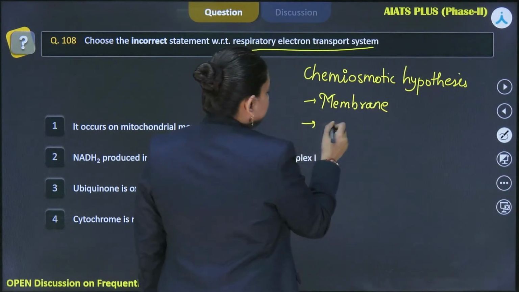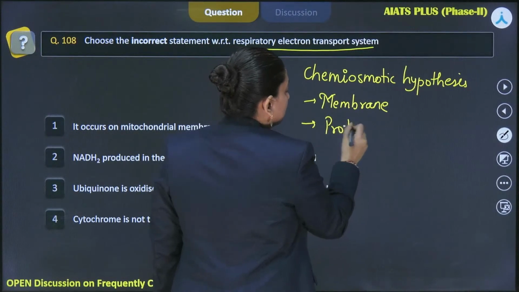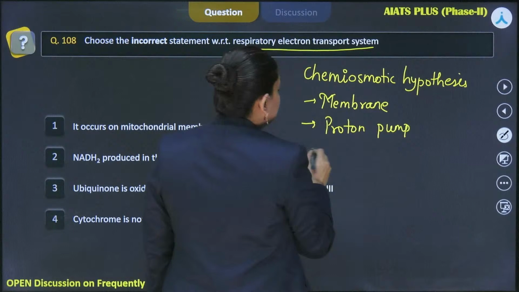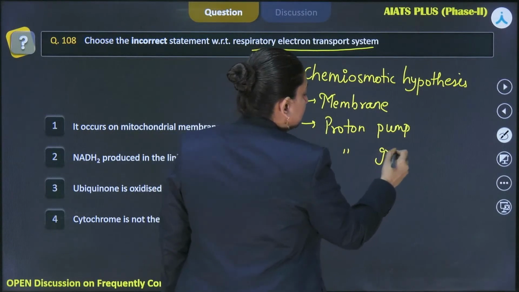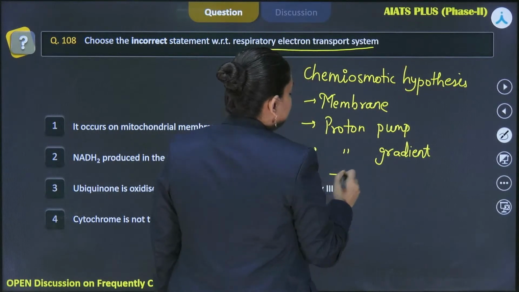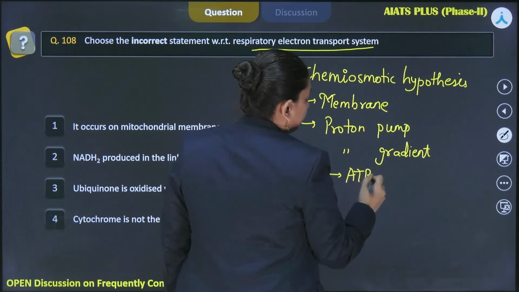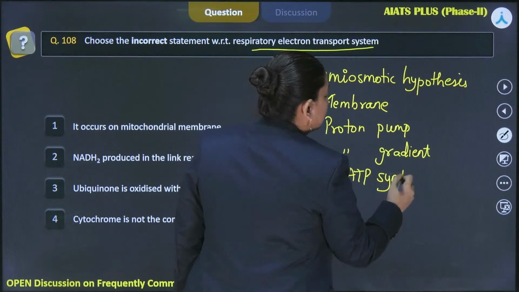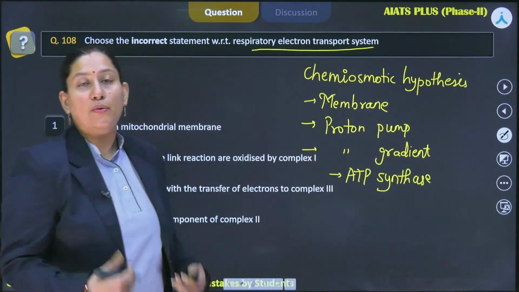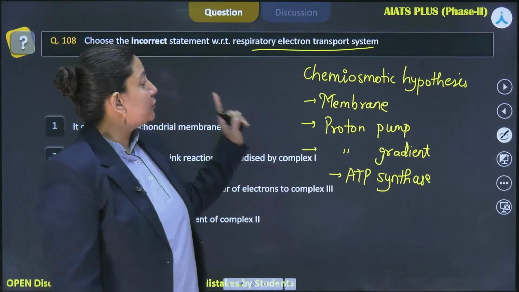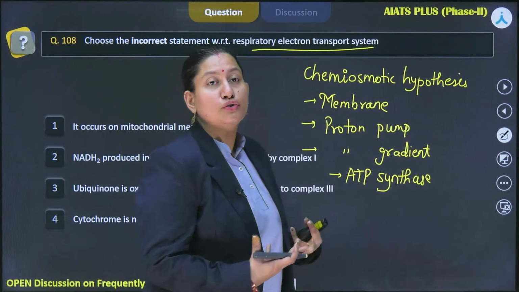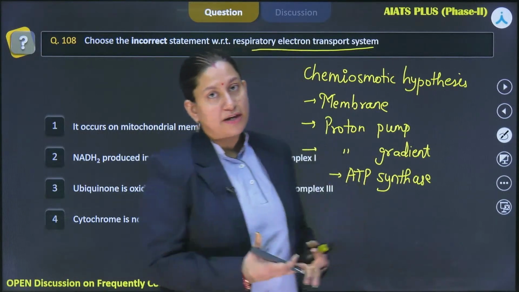Then we will be needing a proton pump. Then we will be needing a proton gradient. And finally, ATP synthase in order to synthesize the ATP, right? As this particular hypothesis talks about how ATP is going to be formed. So this chemiosmotic hypothesis holds true both for chloroplast and mitochondria.